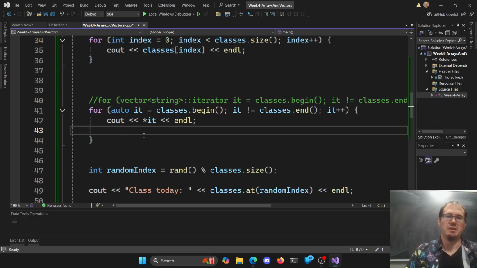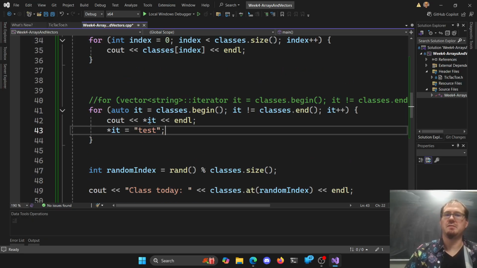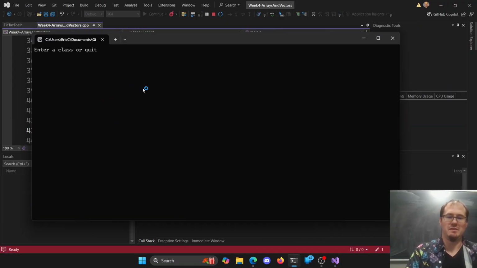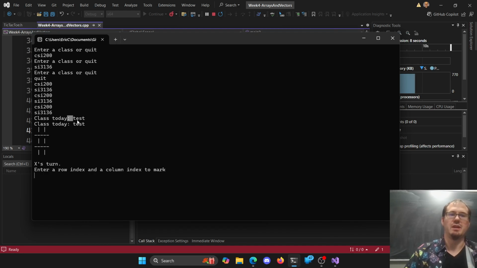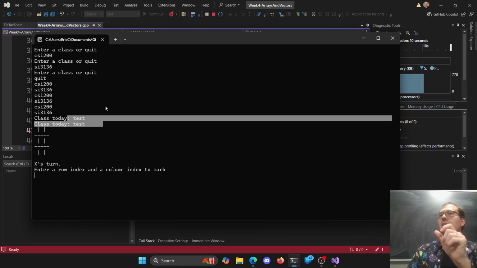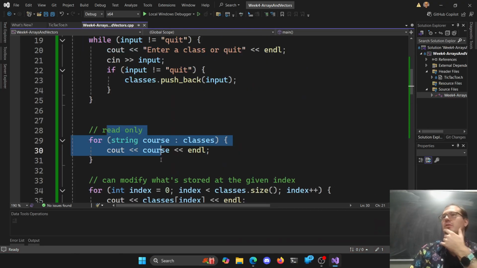Right, so we can see out. Now with this one, we should be able to, let's see. If I take my dereferenced iterator, we should be able to assign to it here, test. Now let's see what we get here. Okay, so let's put a bunch of tests in. CIS 200. I guess the other numbers don't matter here. Sure, and quit. We get out tests. So you can assign to it while you're looping through. It's not read-only here like these ones were.